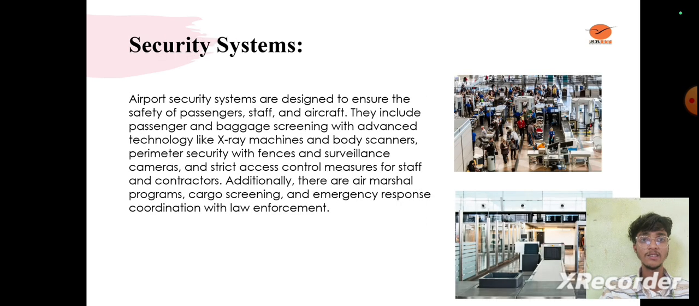Next slide. Security systems. Airport security systems are designed to ensure the safety of passengers, staff, and aircraft. They include passenger and baggage screening with advanced technology like X-ray machines and body scanners, perimeter security with fences and surveillance cameras, and strict access control measures for staff and contractors. Additionally, there are air marshal programs, cargo screening, and emergency response coordination with law enforcement.